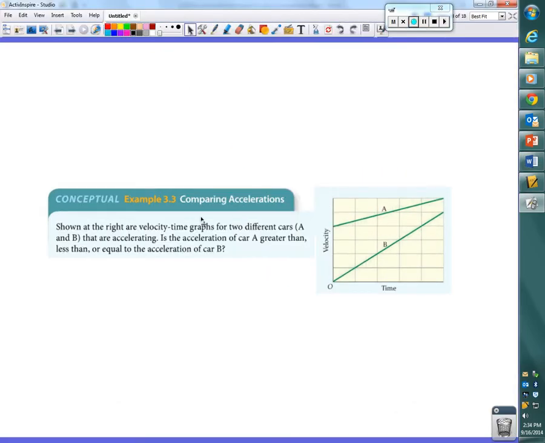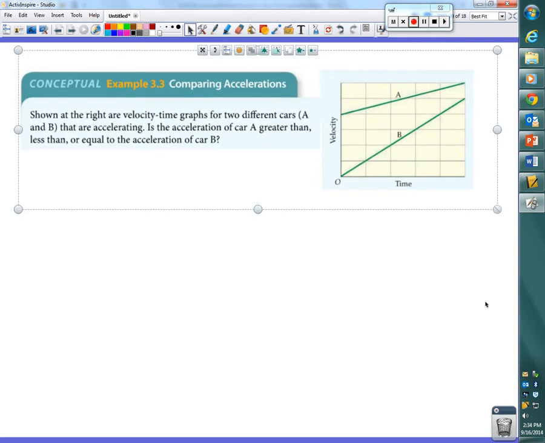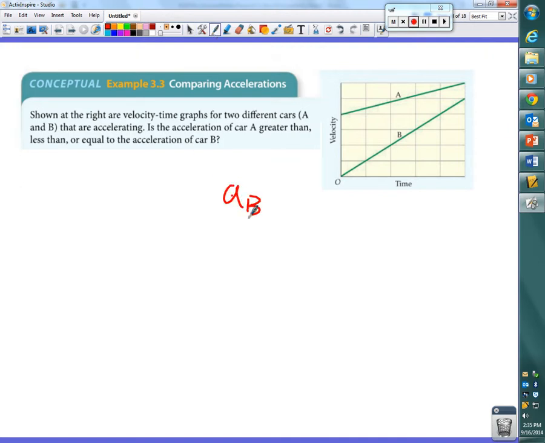All right. So conceptual example 3.3, comparing accelerations. It says, shown at the right are velocity time graphs for two different cars, A and B, that are accelerating. Is the acceleration of car A greater than, less than, or equal to the acceleration of car B? Let's get this question out of the way and get on to some more interesting things. First, which one has the greater acceleration? B. Why? The slope's greater, right? So, the acceleration of B is greater than the acceleration of A.